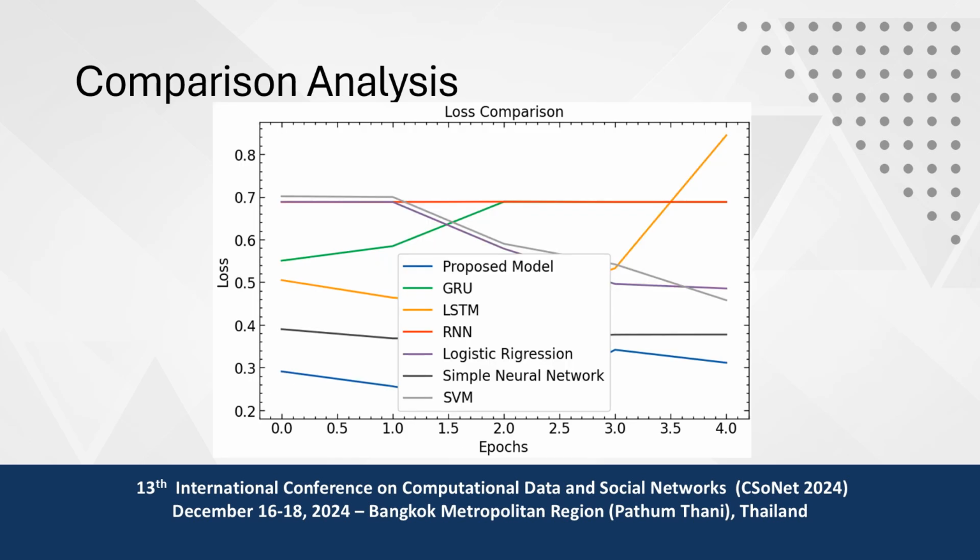Finally, as I previously mentioned, we compare with the standard models and we use loss for the comparison. As we can see, this is our proposed model, and its loss value is the lowest among all these models. So we can say that our model has a very small loss value, so it is more efficient than all these standard models.